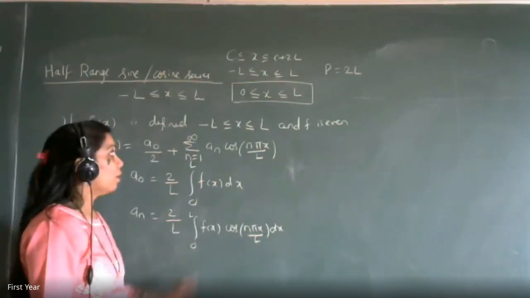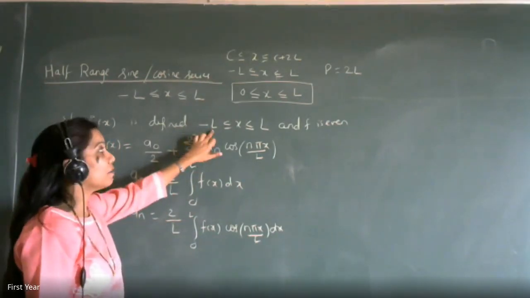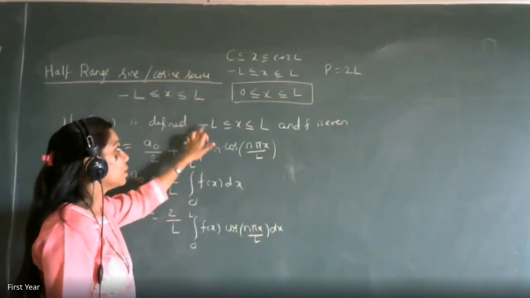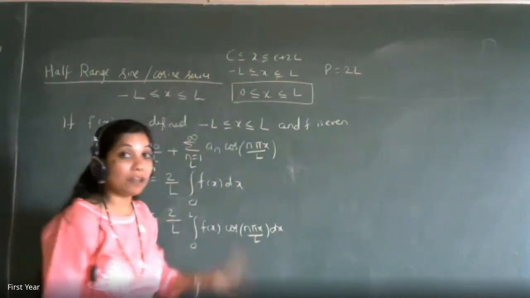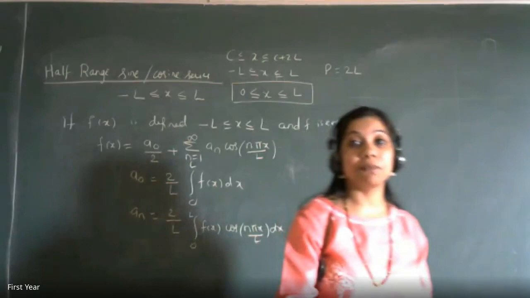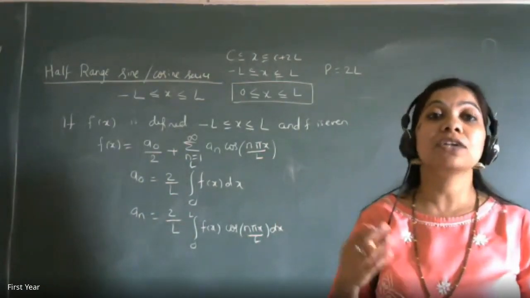Clear? Everyone? Yes. So now this is the answer what we are getting. If I had an even function, and for an even function I want the symmetry about 0. That's why the interval was given to be minus L to L. Now if the question is given as half range, I will extend it depending on the requirement of the experiment, whether to extend it as an even function or extend it as an odd function.